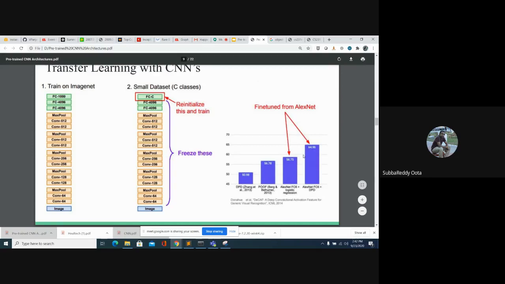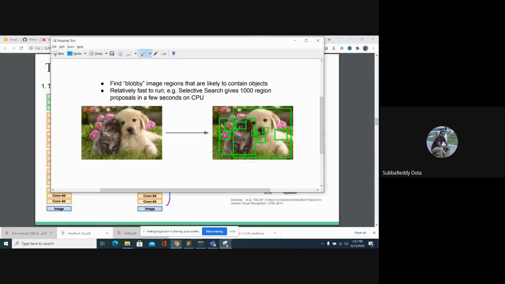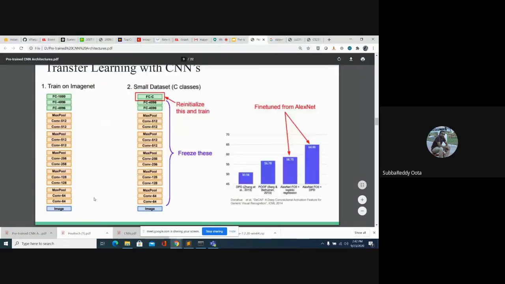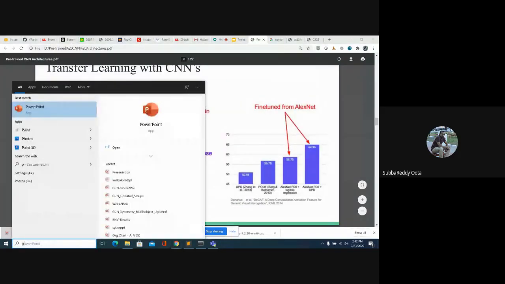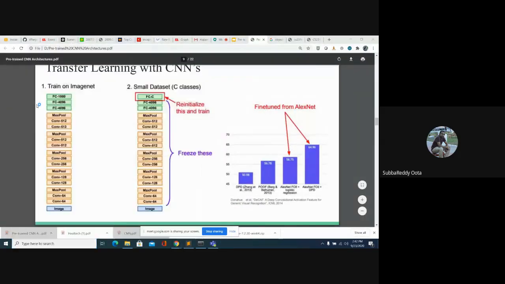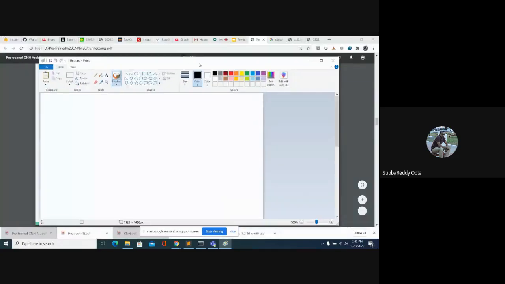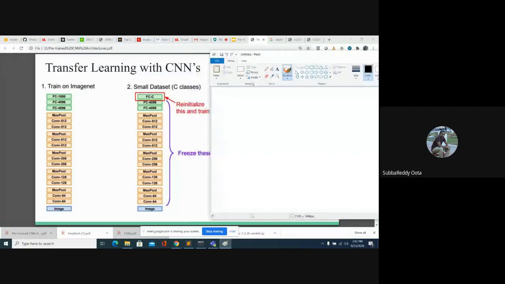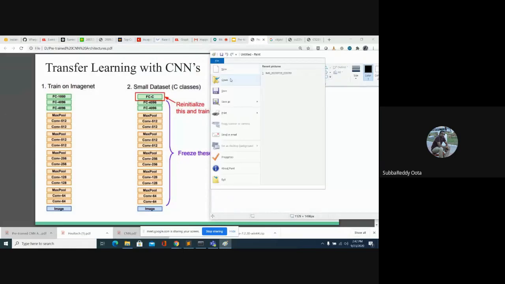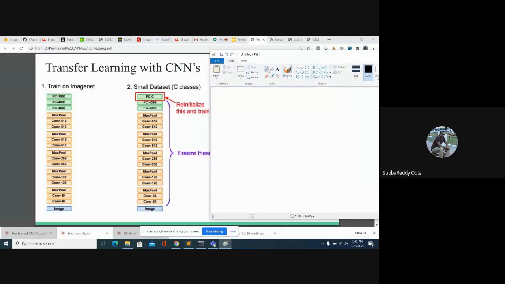Okay, so I will explain what is happening here. Look at this image. We are giving an image here, and we have two fully connected layers.